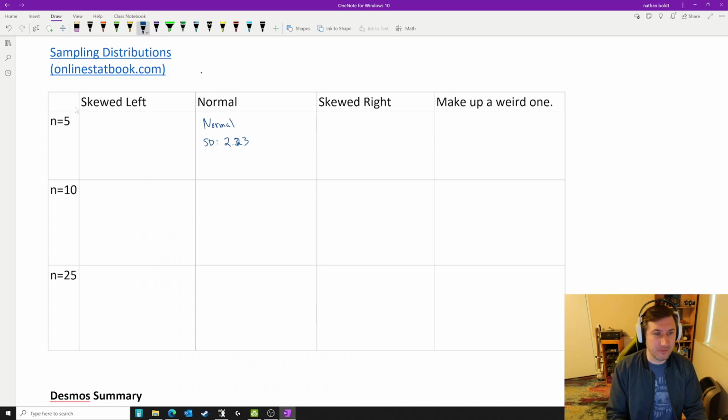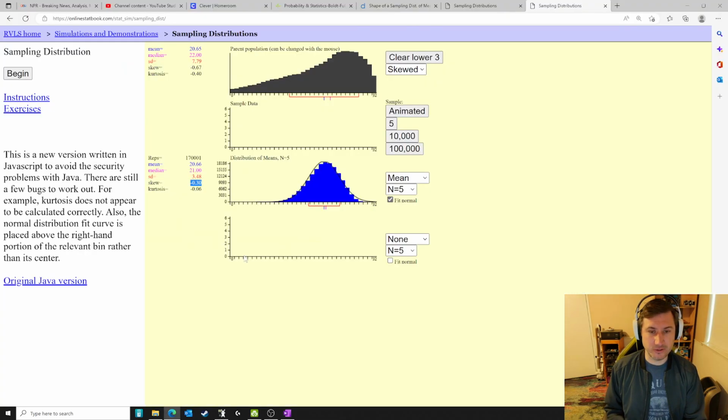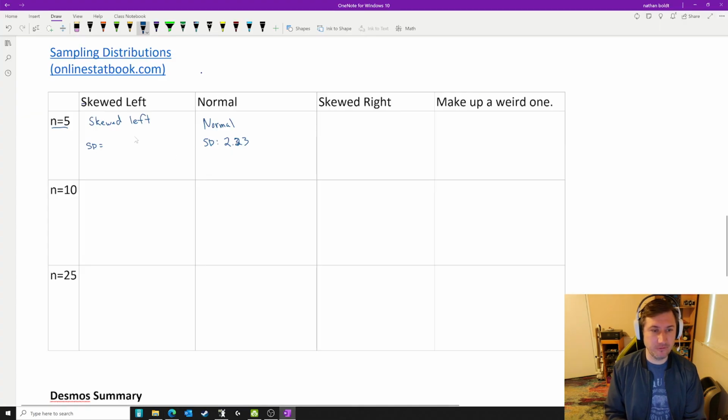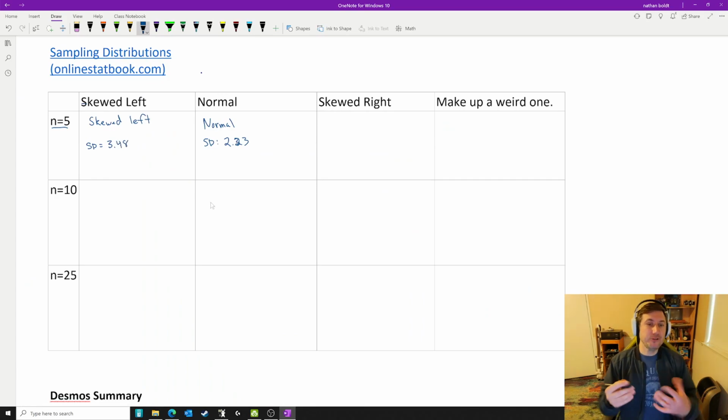So we did a skewed left population, n of 5. Our sampling distribution is still skewed left, not very much, but a little. And the standard deviation was equal to 3.48. All right, I want you to look at all the other scenarios, all the other skewed left scenarios.